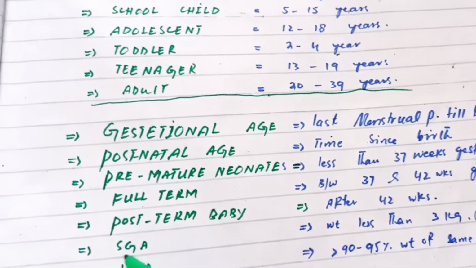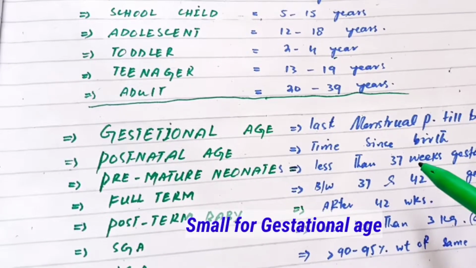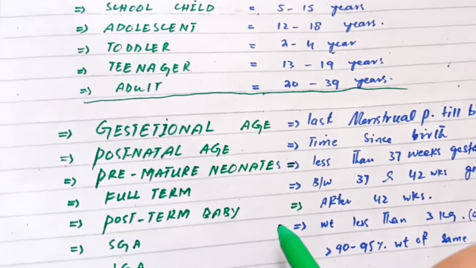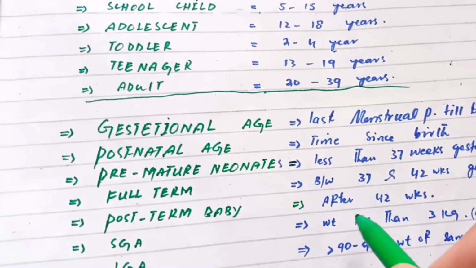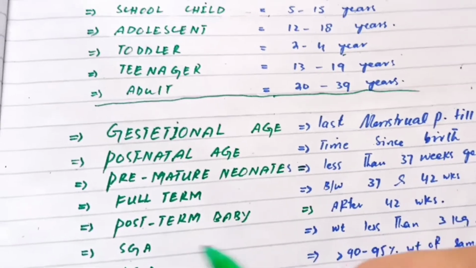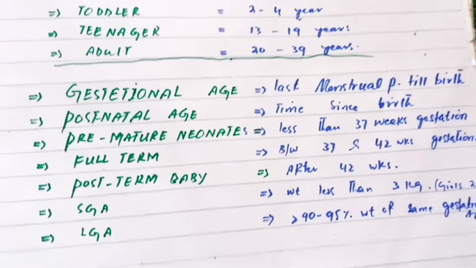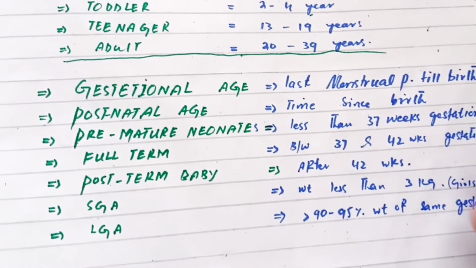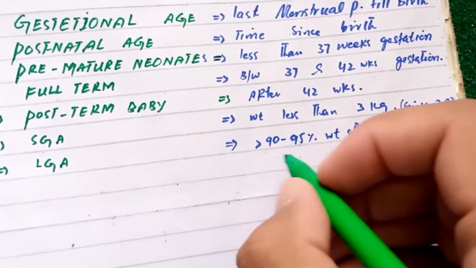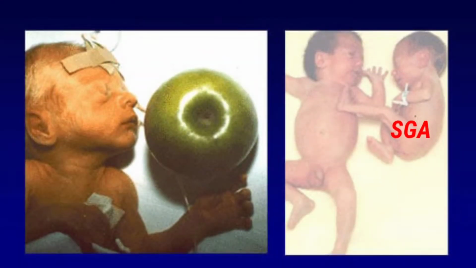And SGA means small for gestational age. Those babies whose weight is less than normal for the same gestational age are considered SGA. So a male baby will be considered SGA when his weight is less than 3 kg, and a female baby will be considered SGA when her weight is less than 2.8 kg. So SGA means small for gestational age, and it is judged by comparing two babies which have the same gestational age.